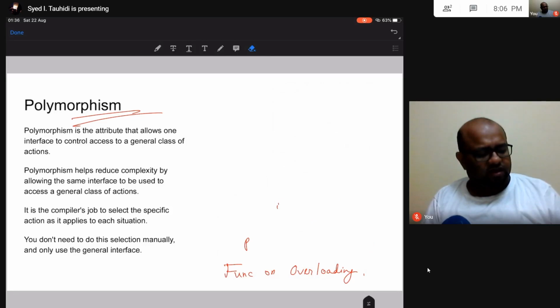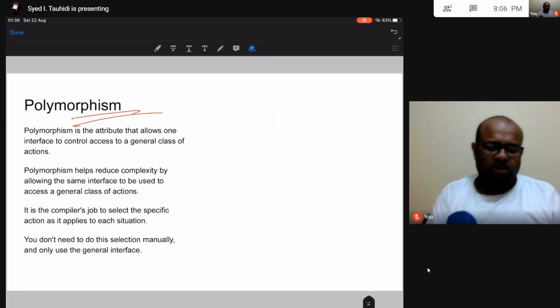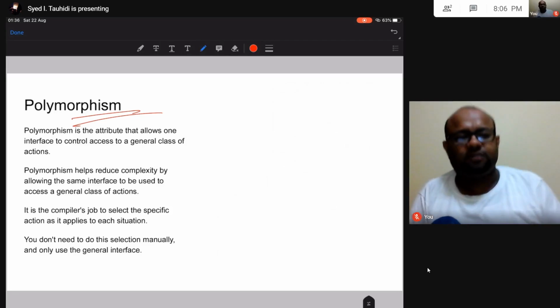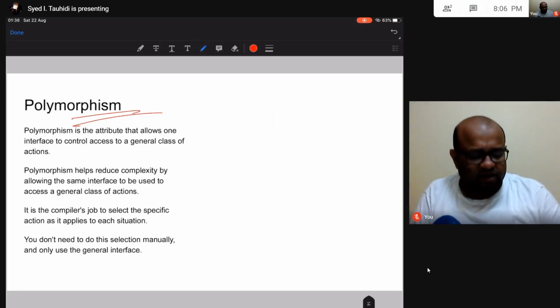Now there is one more type of polymorphism. That is operator overloading.